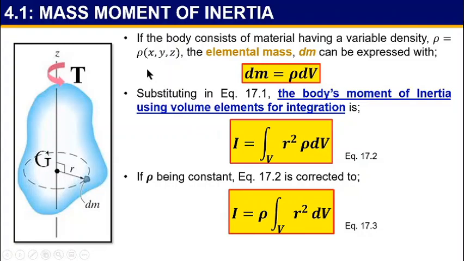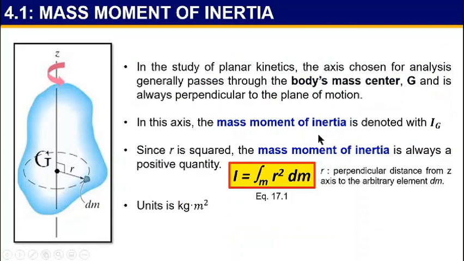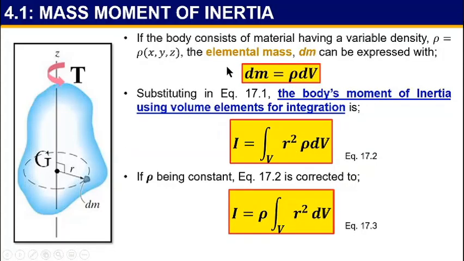Okay guys, here I will show you how to determine or calculate the elemental mass dm. Previously, you already understand that in order to determine the mass moment of inertia I, you have to first determine dm, the elemental mass. So now, this is the equation for elemental mass. dm equal to rho times dv, density times dv.